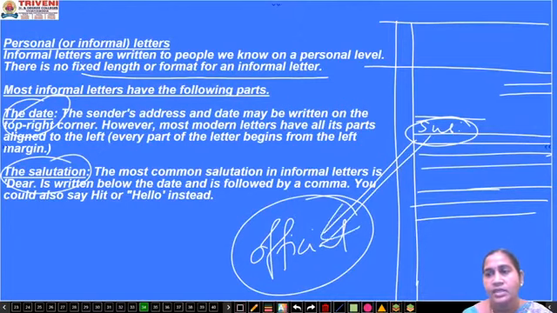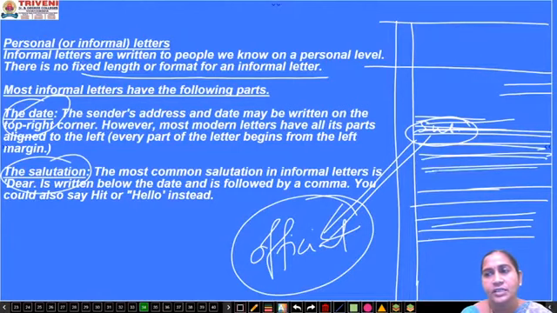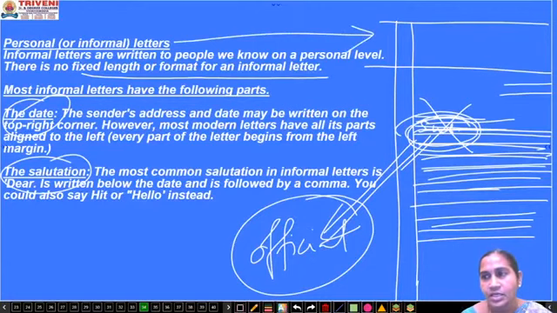But when you write a personal letter, suppose to your mother, you are a single child or a younger one in your family, no need to mention for what purpose you are writing the letter. You just simply go with the body of the letter, writing the matter. So subject is not at all required in personal letters. So don't make that mistake.